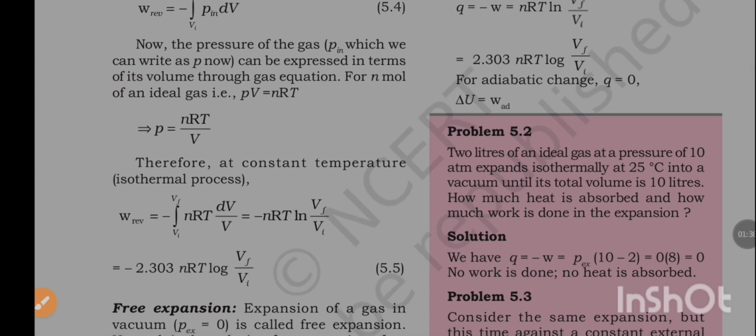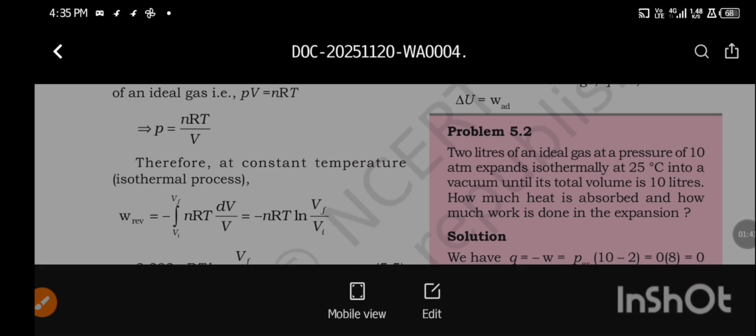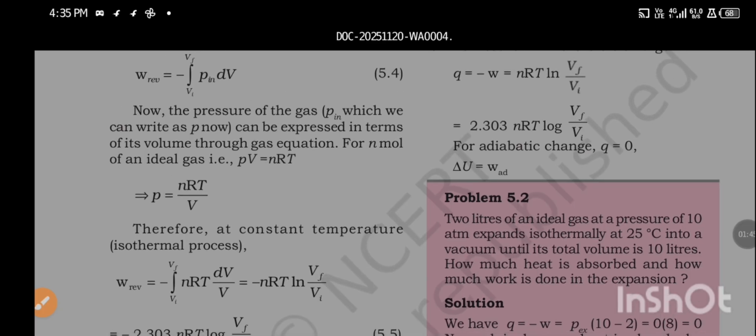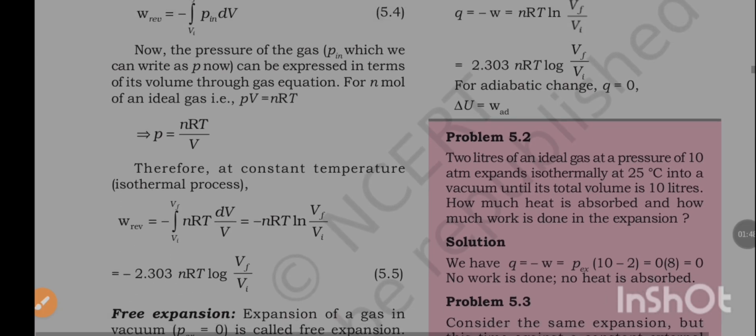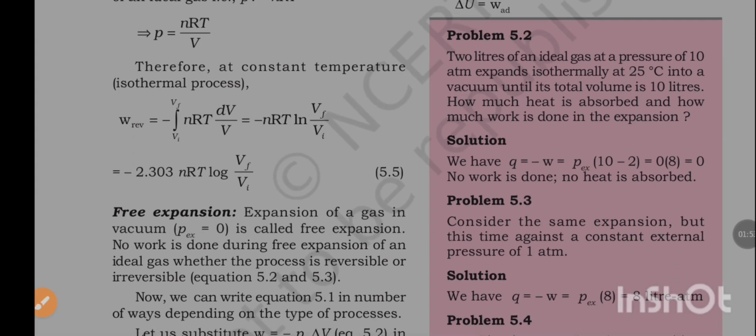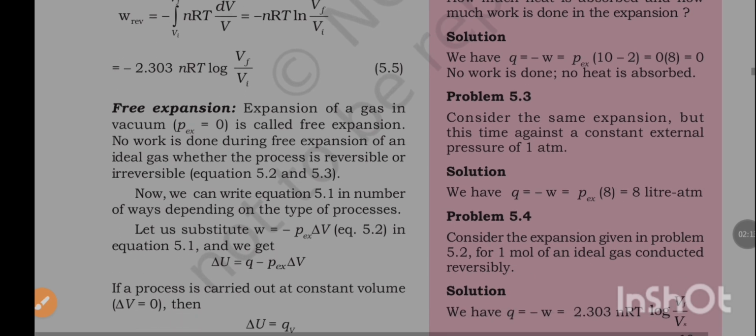Now the pressure of the gas can be expressed in terms of its volume through gas equations. For n mole of an ideal gas, PV is equal to nRT, so P is equal to nRT by V. Therefore, at constant temperature, isothermal process, W reversible is equal to minus integration from Vf to Vi nRT into dV by V, is equal to minus nRT ln Vf by Vi, is equal to minus 2.303 nRT log Vf by Vi.